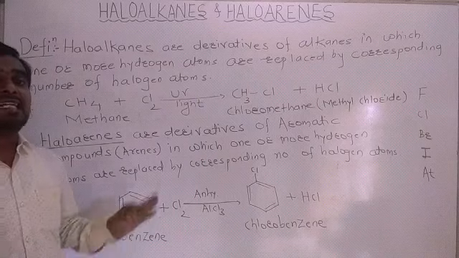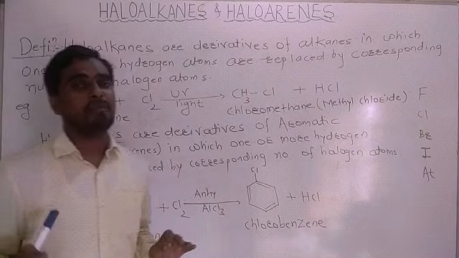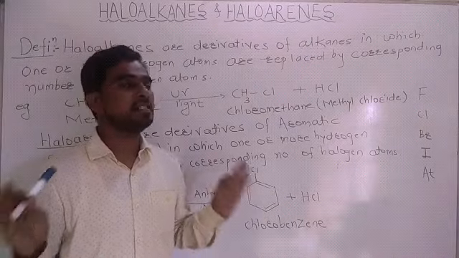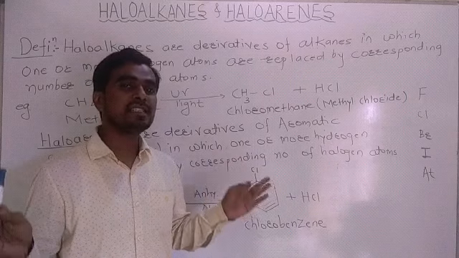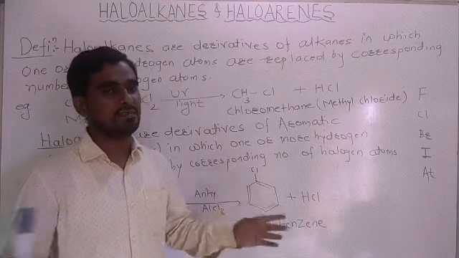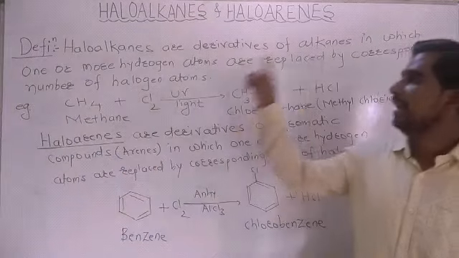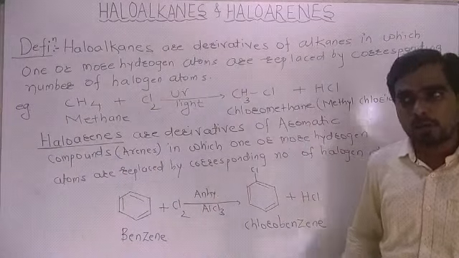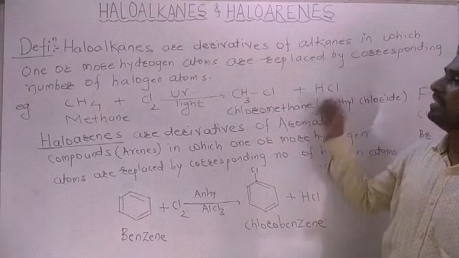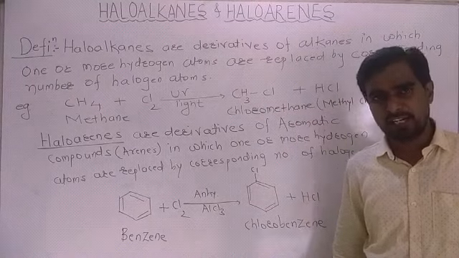Haloalkanes are derivatives. Math students very well know about derivatives. For example, sin x derivative is cos x. Similarly, these haloalkanes are derivatives of alkanes in which one or more hydrogen atoms are replaced by corresponding number of halogen atoms.